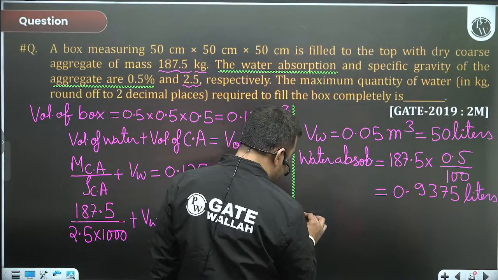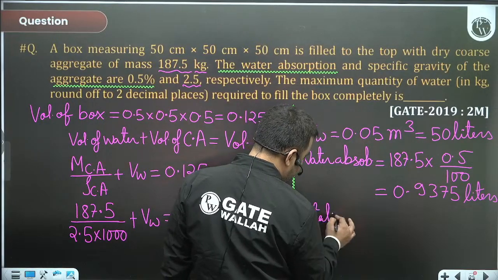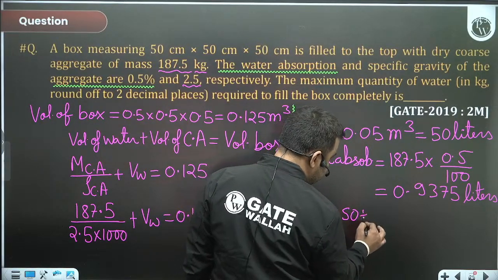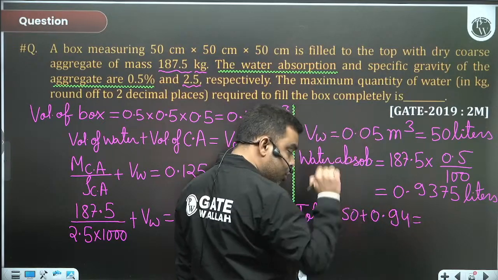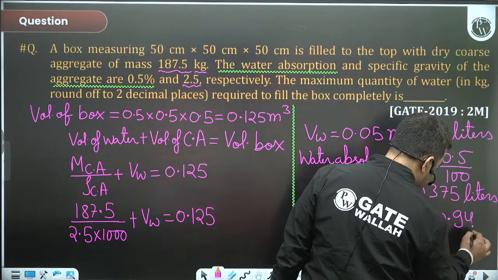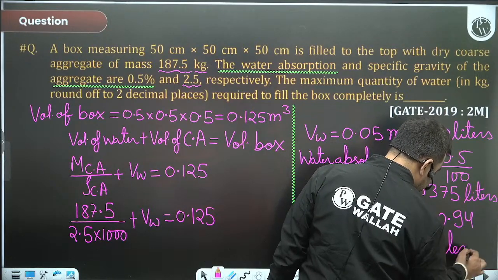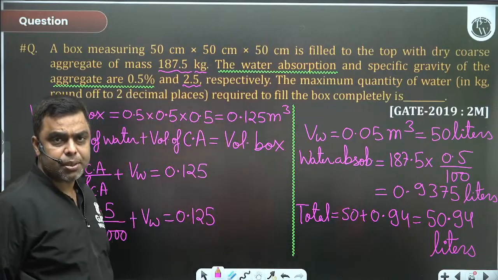So total water, 50 plus 0.94, because we have to give the answer up to 2 decimals. So that will be 50.94 liters.